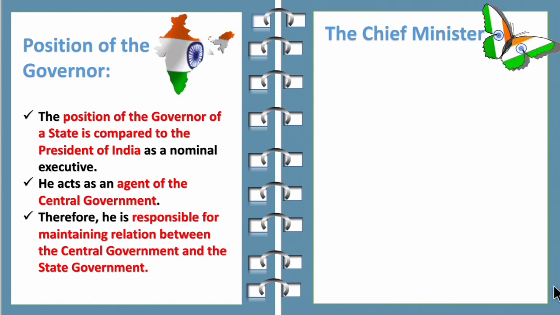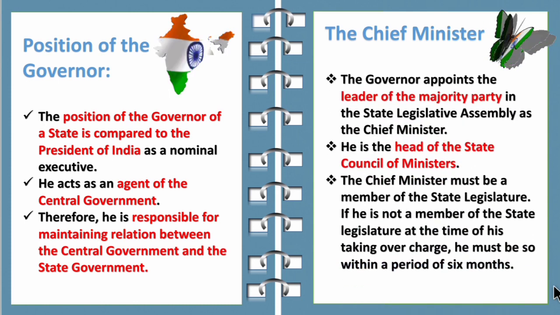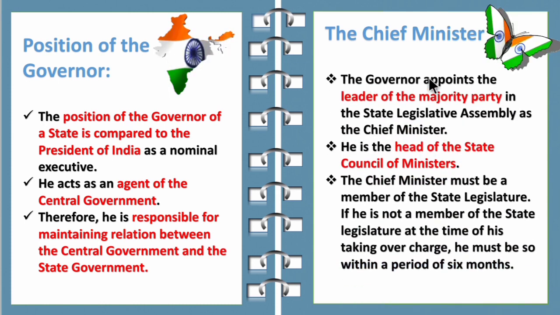Now let's move on to the chief minister. How is the chief minister elected and appointed? The governor appoints the leader of the majority party in the state legislative assembly as the chief minister. So the leader of the majority party is known as the chief minister. He is the head of the state council of ministers.